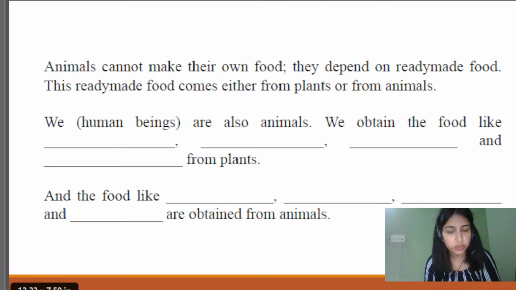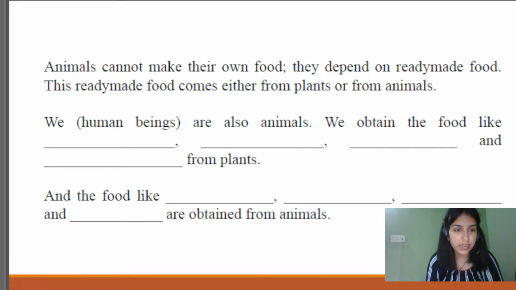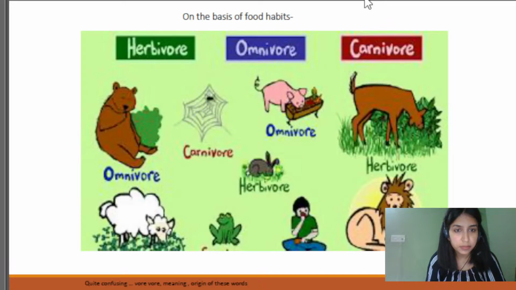One who are dependent on grass only, one who are dependent on both the plants and the animals, and the third category, those who are dependent on the animals only and not on plants. So what do you think? Should they be kept in the same category, or should we divide them into three different categories? We'll be looking at that in our next slide.